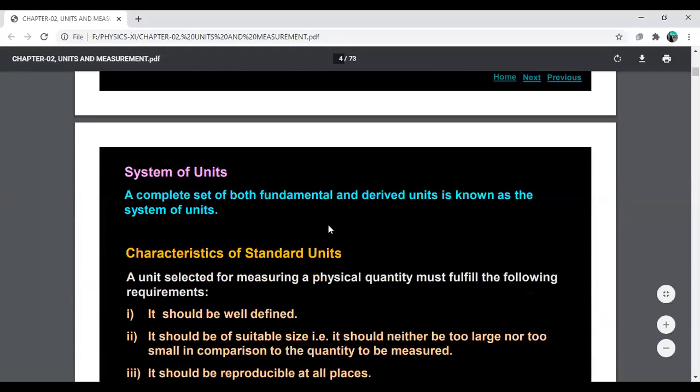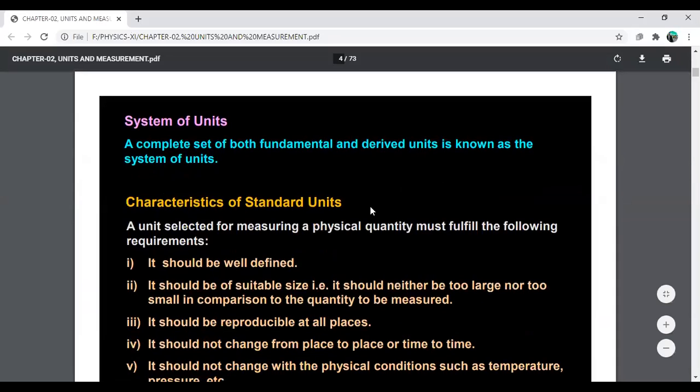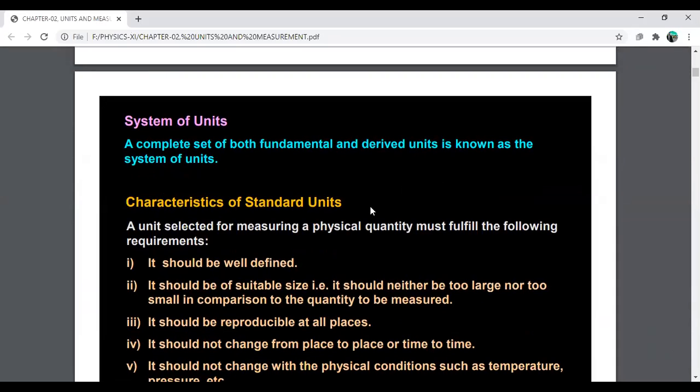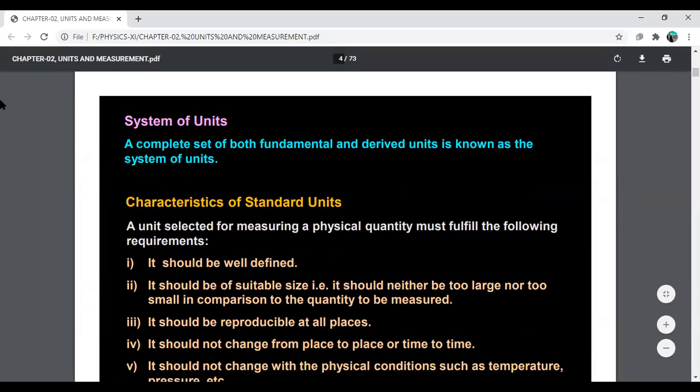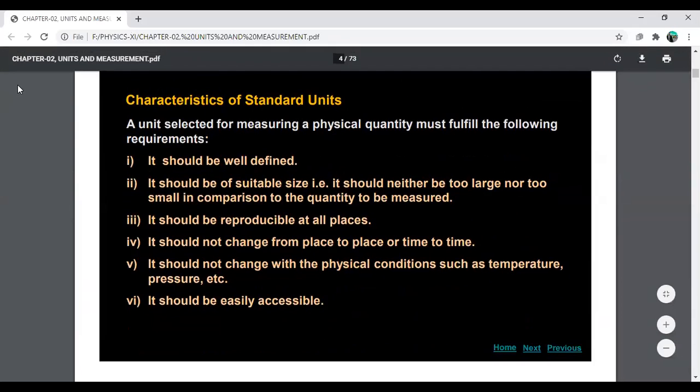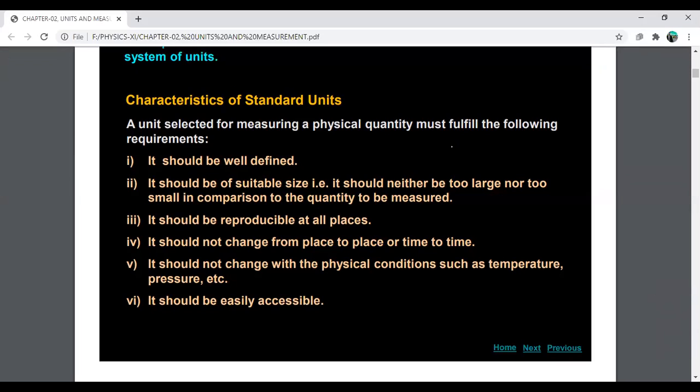Now we have to know about the system of units. A system of units is defined as a complete set of both fundamental and derived units. Let us check the characteristics of a system of units and standard units. A unit selected for measuring a physical quantity must fulfill the following requirements; then that unit can be a standard unit for measuring that physical quantity.